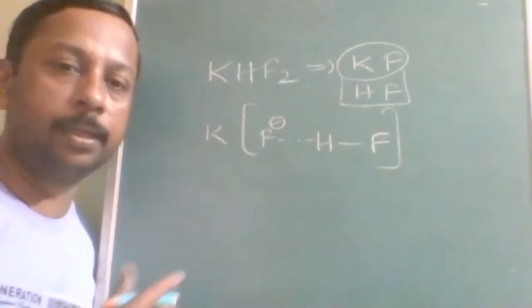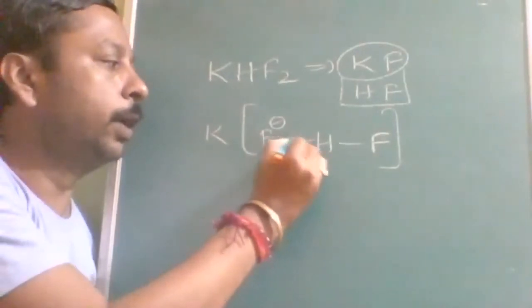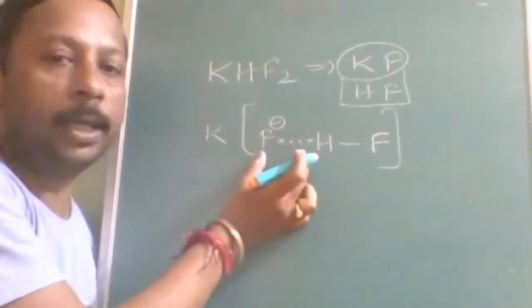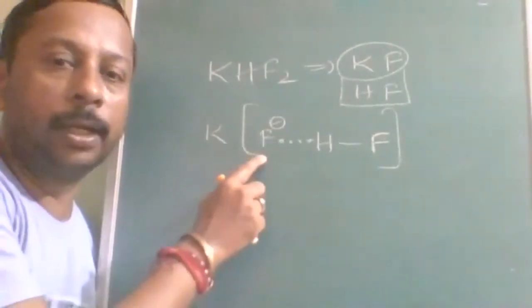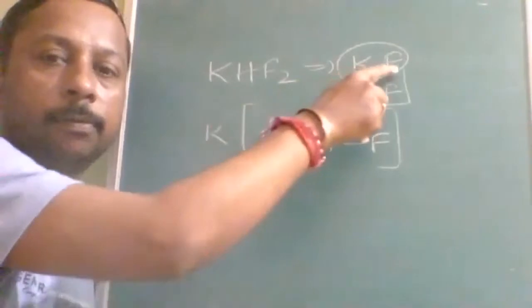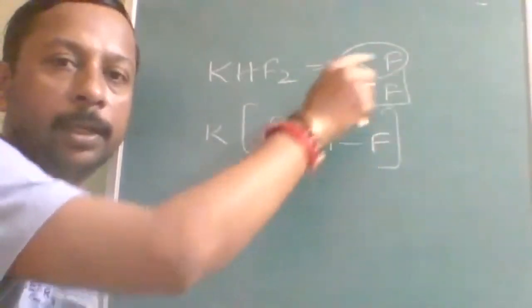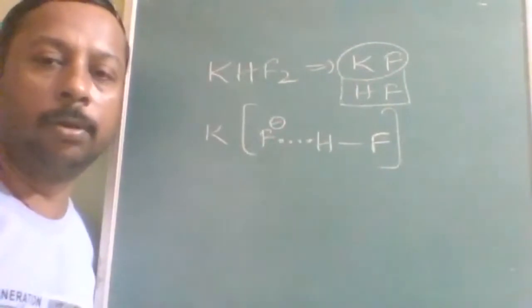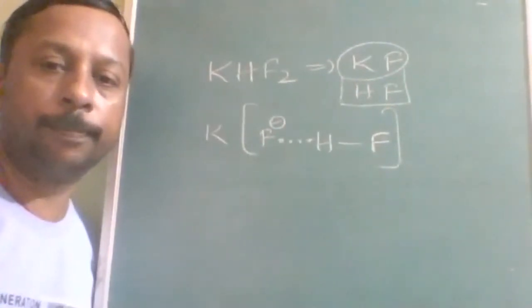That will be an integer type of question. Because of this strong tendency, it forms hydrogen bonding with the fluoride ion of KF. Because of that, they will be combined together as KHF2. Is it understood? Note down this structure, very important.